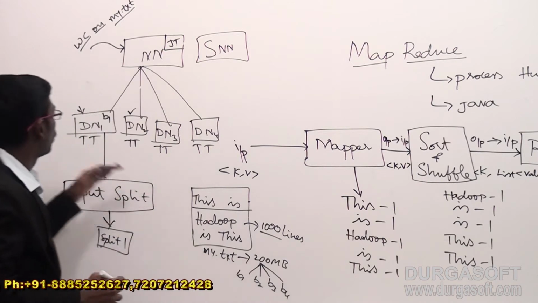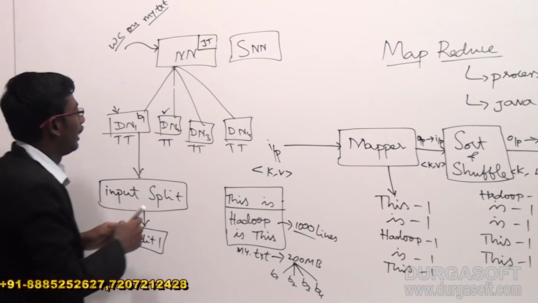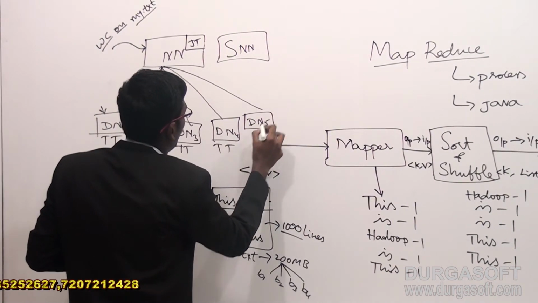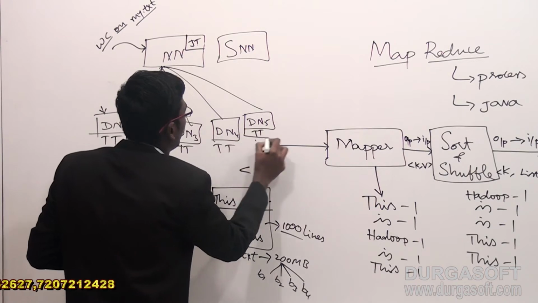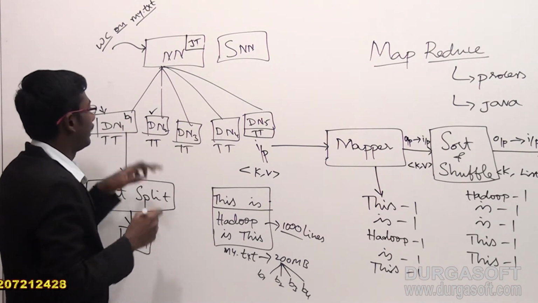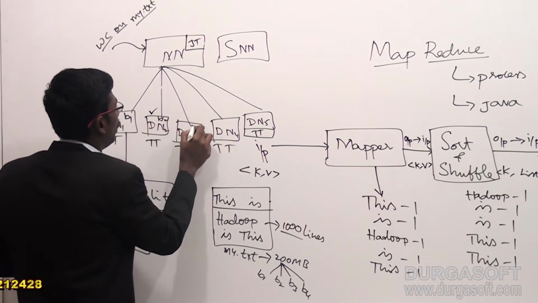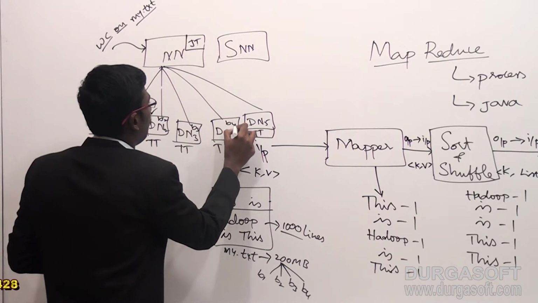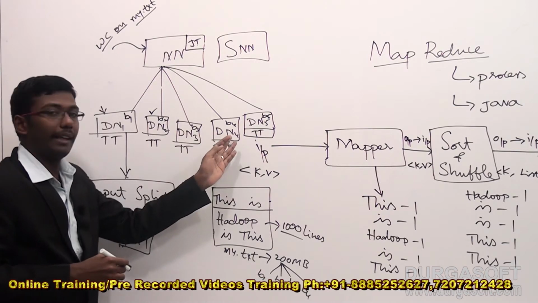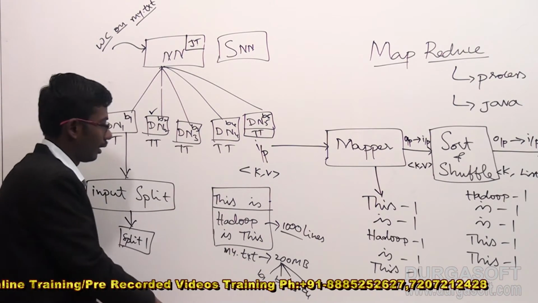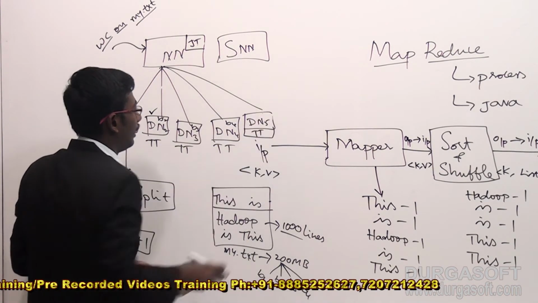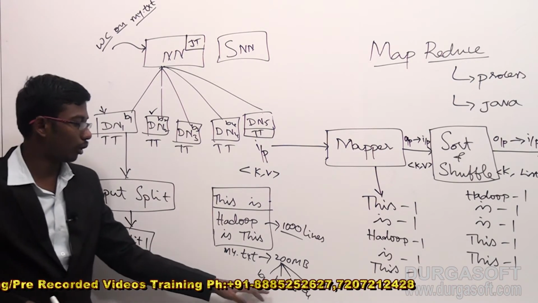These 4 blocks may be stored on any of the data nodes. Let's check it out. We have one more data node also available. In this data node also we have the task tracker information. Here B1 is there, like this we have B2, B3, B4, B5. We have 5 blocks on top of these data nodes to represent this 1000 lines of code. My.txt requires only 4 blocks, right? Yes, only 4 blocks may be needed.